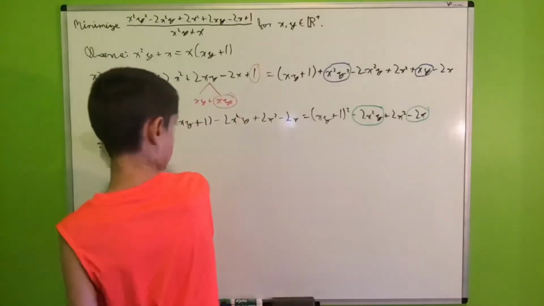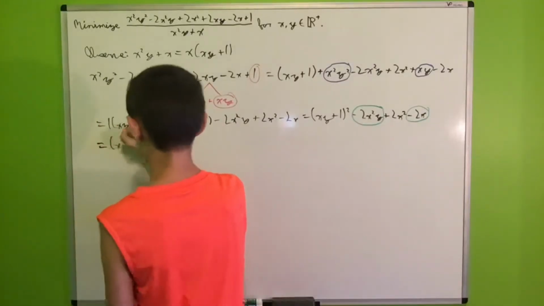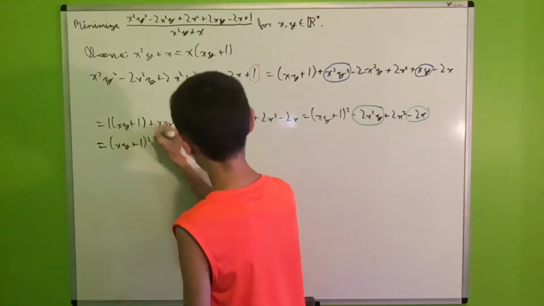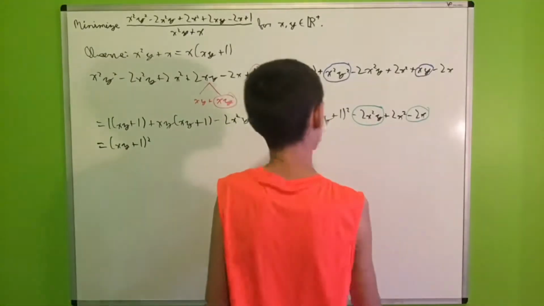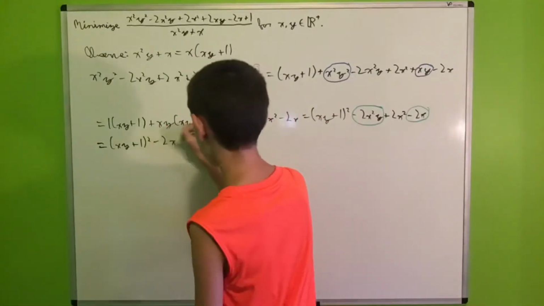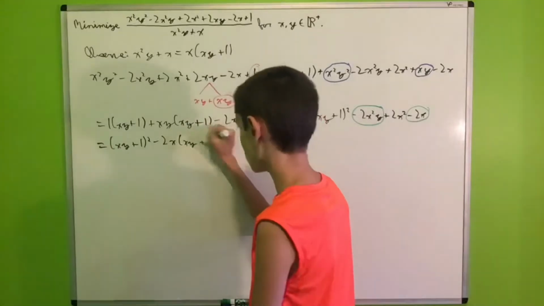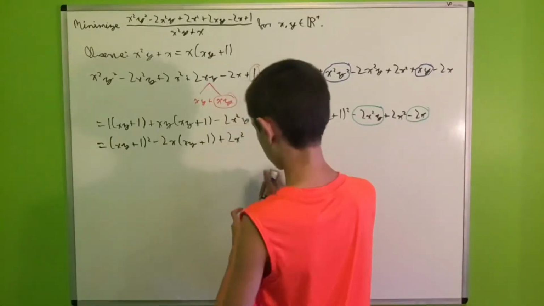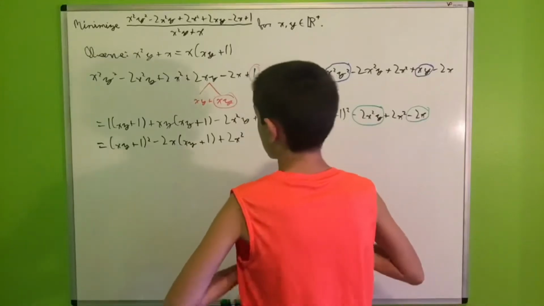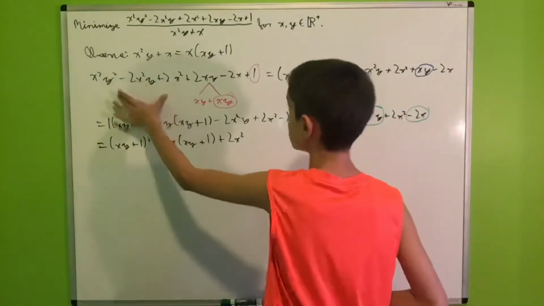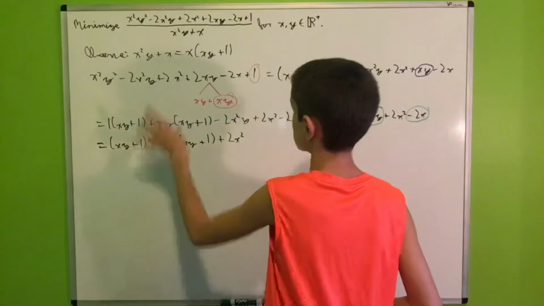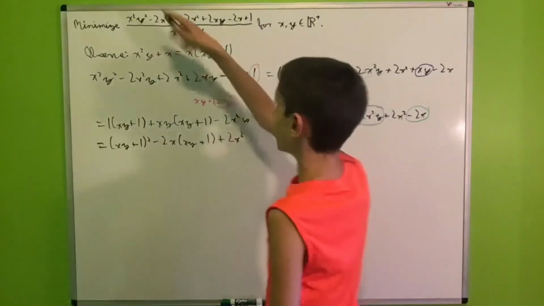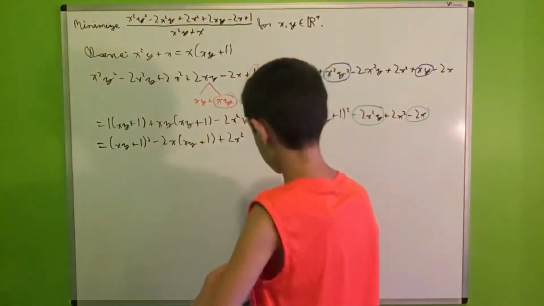Therefore, we will have (xy plus 1) whole thing squared, and then minus 2x times (xy plus 1) plus 2x squared. And now we can substitute these two expressions into our expression that we want to minimize.